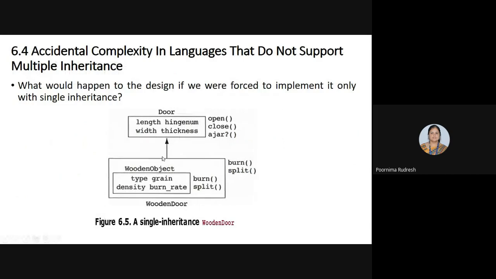When the accidental complexity occurs, here this is an example of single inheritance. This leads to the accidental complexity because it does not support multiple inheritance. See here, multiple inheritance is not supported, hence it leads to accidental complexity. So this is about the accidental complexity in languages that do not support multiple inheritance.